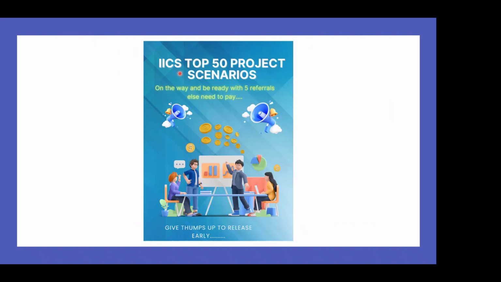People have started assuming different things, so I want to give clarity on what it is going to do, what is inside, and how it is structured. Here is our IICS 50 project scenarios, which I have documented. This will be given to people who have referred more than 5 people for this document. A few people have already referred, thanks for all your referrals, and for them it will be free. I'll share the link with them offline. Now we'll see what is in this document.